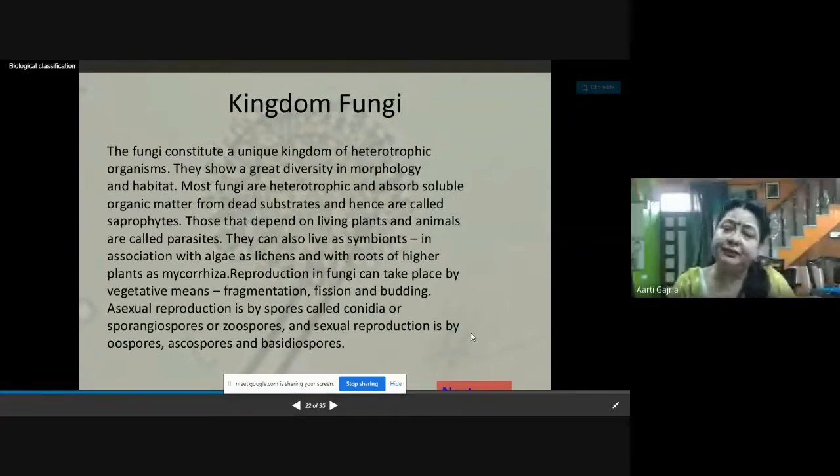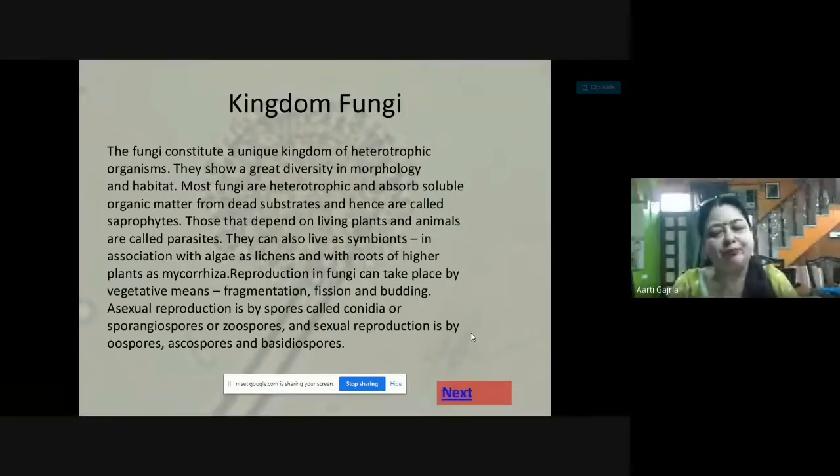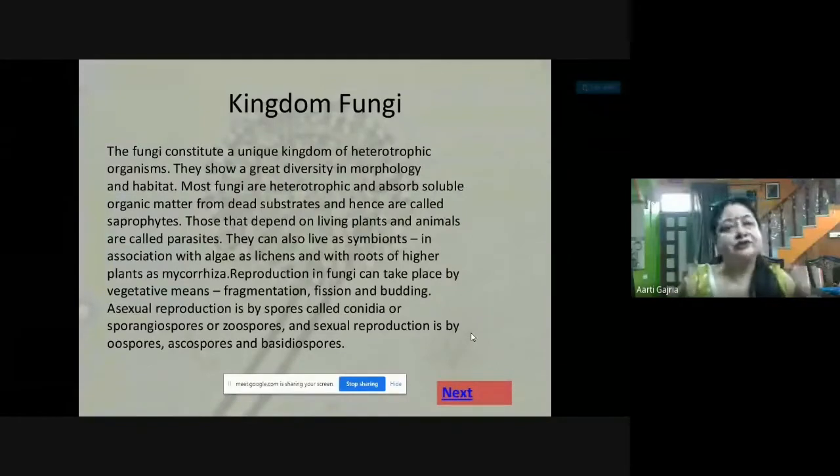Now, if we see the reproduction in fungus, that is also quite complicated, because here you will be reproducing by vegetative means. In vegetative means, that means there is no special structure for asexual reproduction. Here the reproduction is asexual only, but why are we saying vegetative means? Because no special asexual structure is formed for the asexual reproduction. The vegetative reproduction is taking place in fungus by fragmentation. That means the hypha is divided into different fragments, and each fragment is capable of giving rise to new fungus.